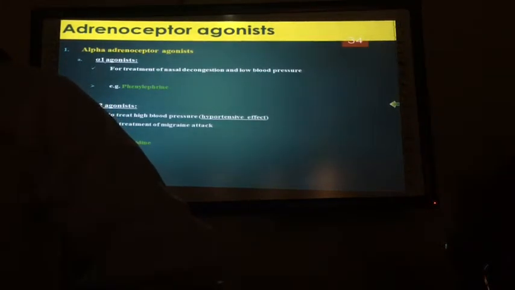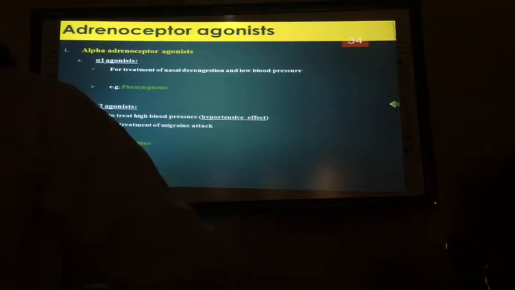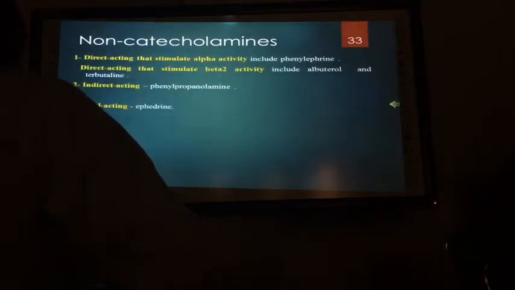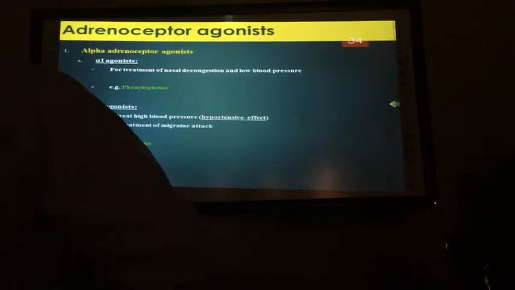Is ephedrine derived from norepinephrine? No. Ephedrine is a natural drug obtained from the ephedra plant. It is outside, not in the body. The name is similar to norepinephrine, but it is ephedrine, derived from ephedra, and again it is an amine, hence this nomenclature.